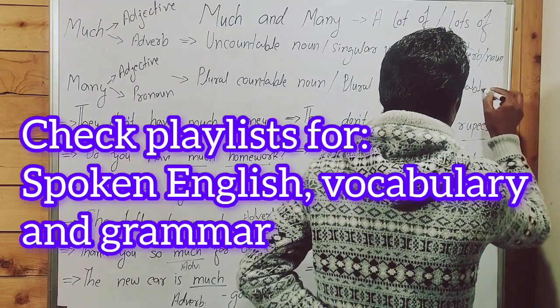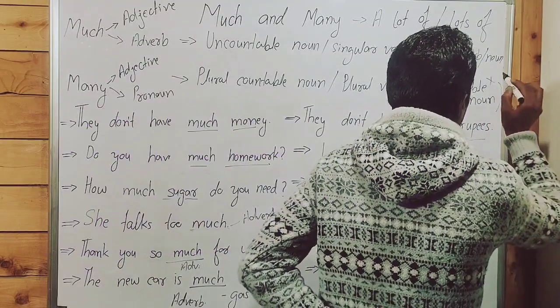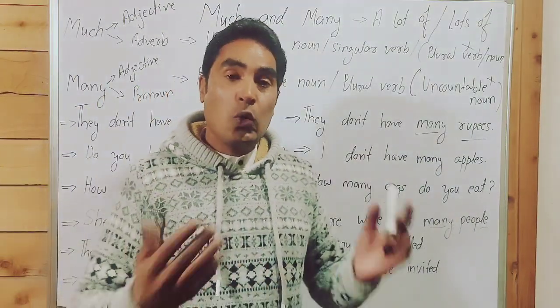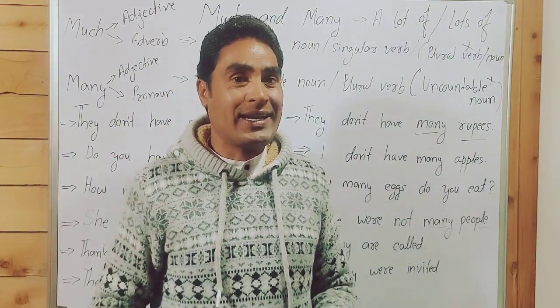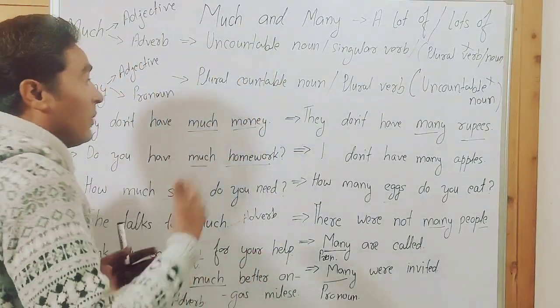Uncountable noun. Guys, a point to be noted. If you write, I have many water, it will be an incorrect sentence. I have to write, I have much water. We can't say I have many water.